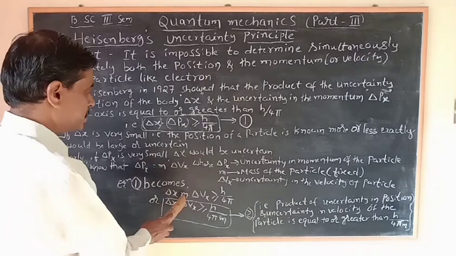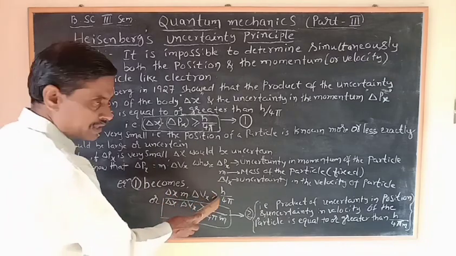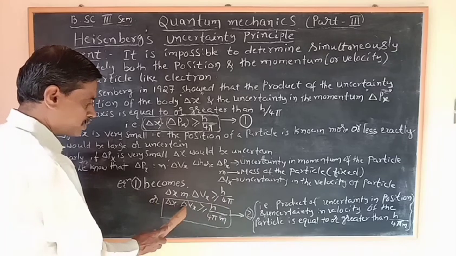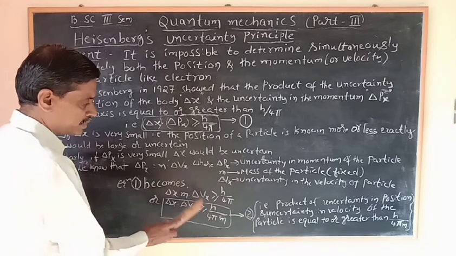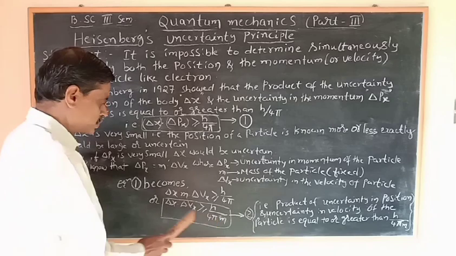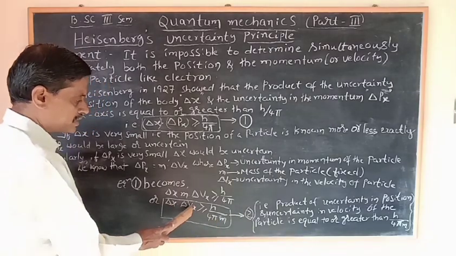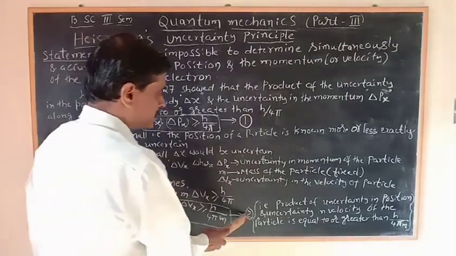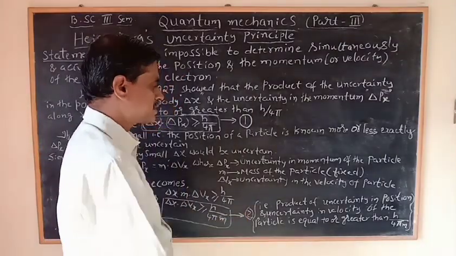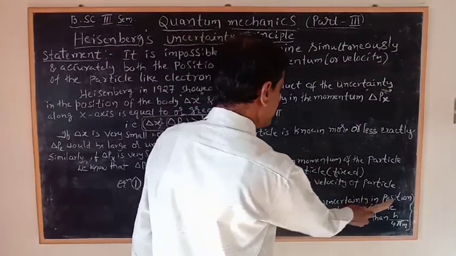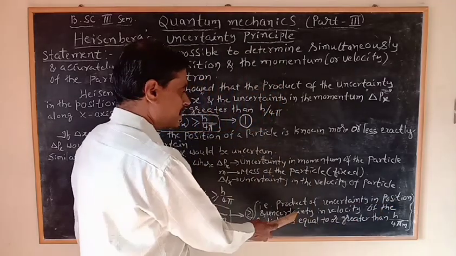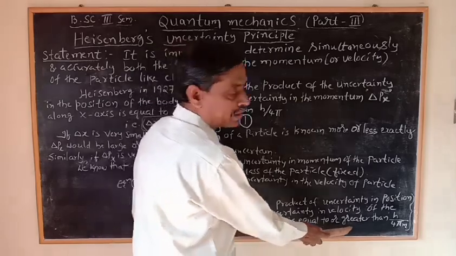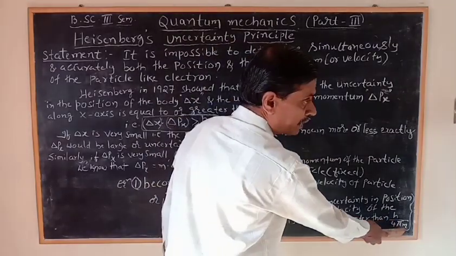So delta x into m into delta vx is greater than or equal to h by 4 pi. Taking m into the denominator on the right-hand side, delta x into delta vx is greater than or equal to h by 4 pi m. This is equation number 2. It indicates that the product of uncertainty in position and uncertainty in velocity of the particle is equal to or greater than h by 4 pi m.